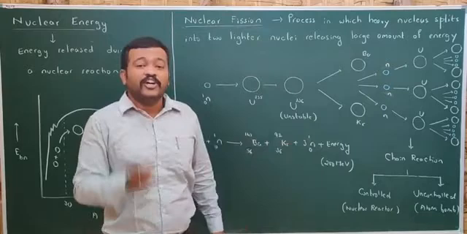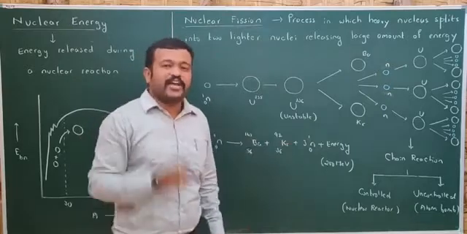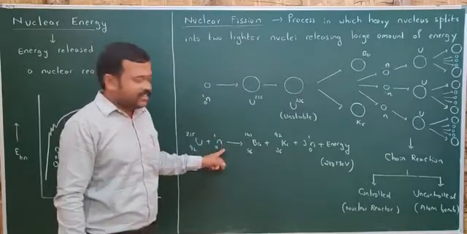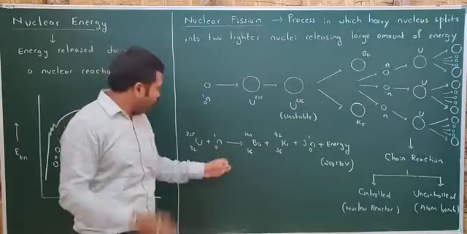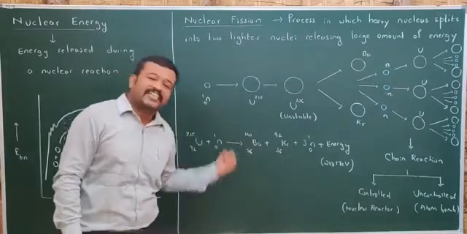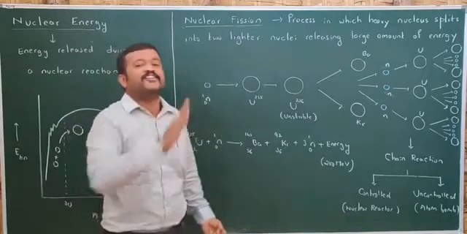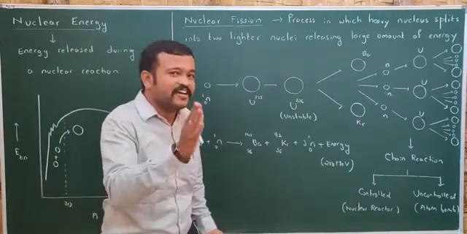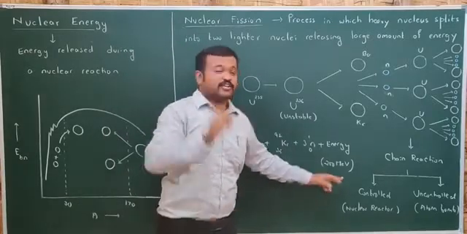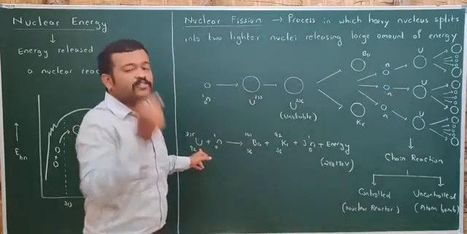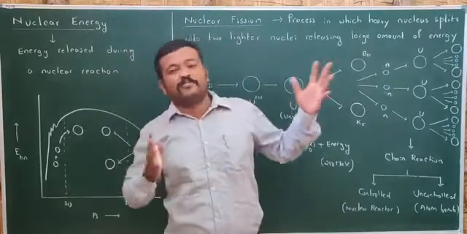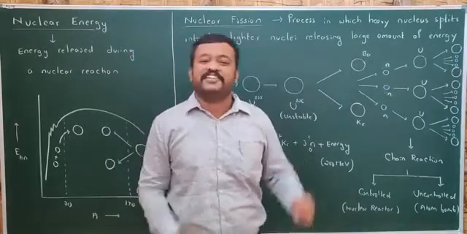This energy is released due to mass defect. If you take the masses of uranium and neutron and add them, that sum will not be equal to the sum of masses of barium, krypton and 3 neutrons. And the mass defect which arises here converts into energy according to Einstein's mass energy relation. And how much is that energy? 200 mega electron volt. Do think, if you consider the splitting of only one single uranium, it converts into 200 mega electron volt. But in a sample, there will be a large amount of uranium, and that is how a large amount of energy is released.